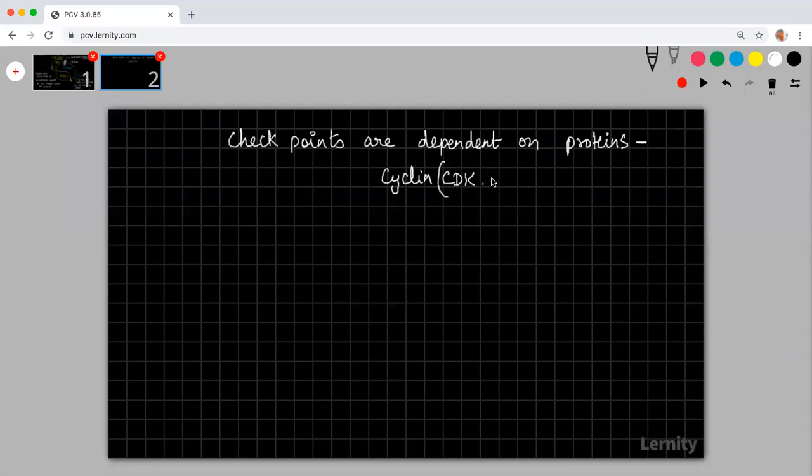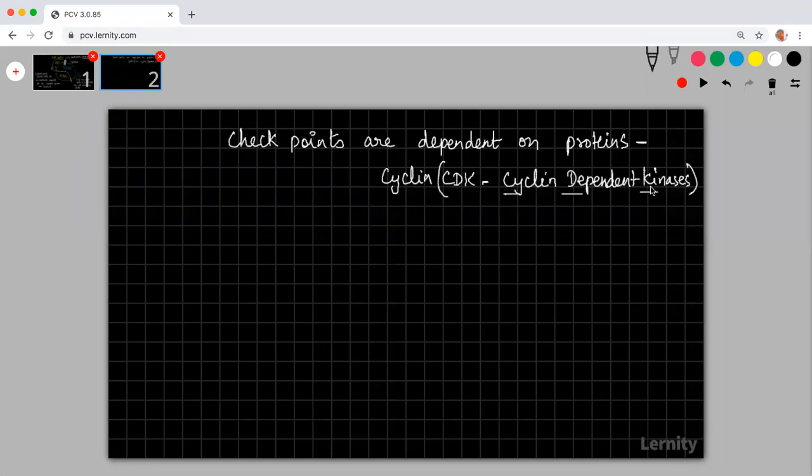We call them CDK. What is that thing? Cyclin dependent kinases. Okay, you just have to remember this name. This is almost equivalent to your undergraduate syllabus, so I just want to tell you what this thing is. So what are these things? You please understand that these checkpoints depend on what we call cyclin dependent kinases.